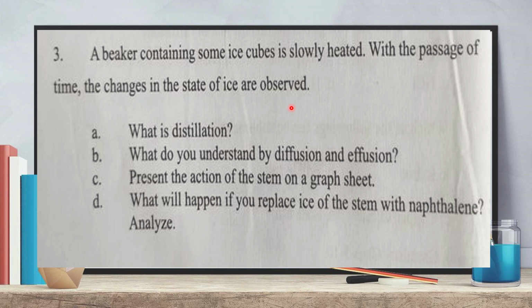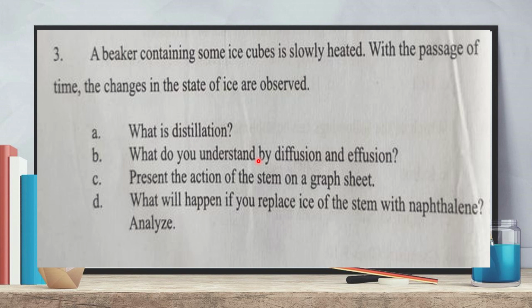Now 3 number question, look. A beaker containing some ice cubes is slowly heated. With the passage of time, the changes in the state of ice are observed. Ice is heated and we will observe the change of ice. That means ice will melt and produce water, and with time it will produce vapor, steam. Now the question is, what is distillation? You know distillation is a process that is the combination of vaporization and condensation.